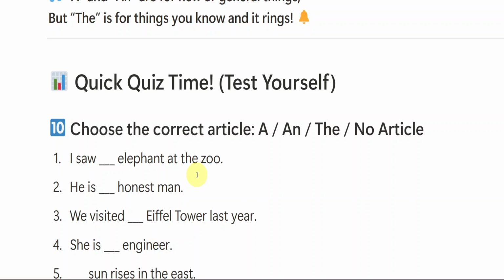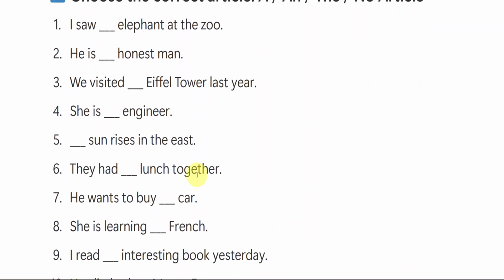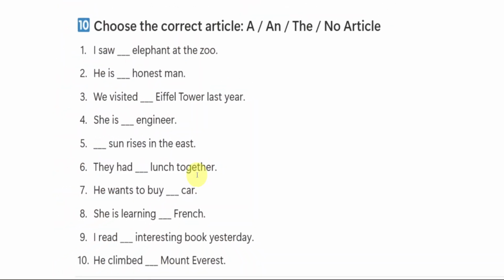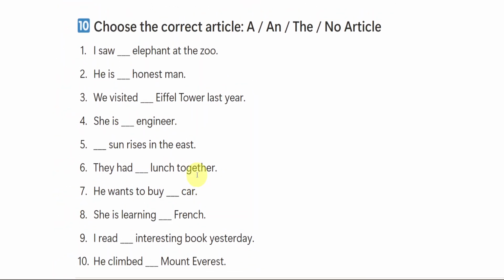So there is a quick quiz. Let us see how many of you can answer this quiz. Okay, 10 questions I have given you. Please answer them accordingly, number-wise. Number 1: what is used here? I saw dash elephant at the zoo. Whether you use a, an, the, or there is no need of any article, just have a look at the question, think wisely, and let me know your answers in the comment section.